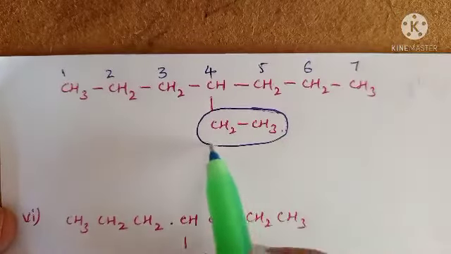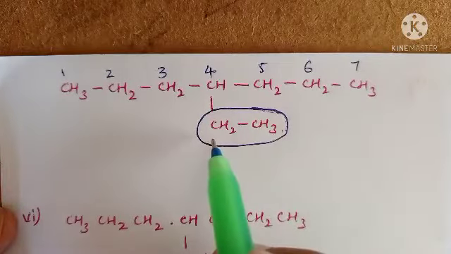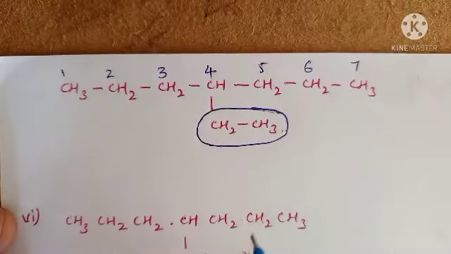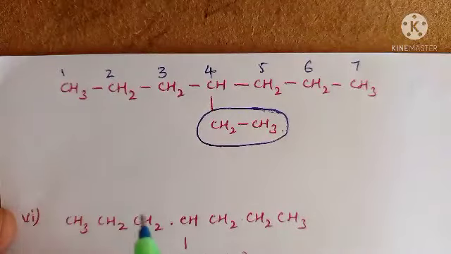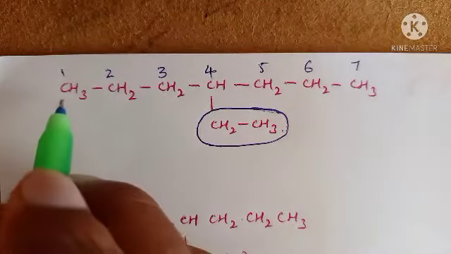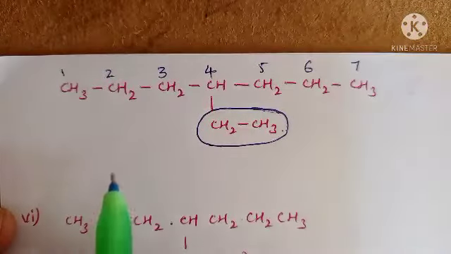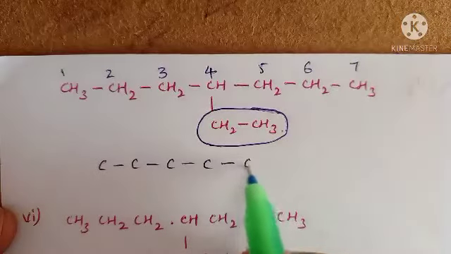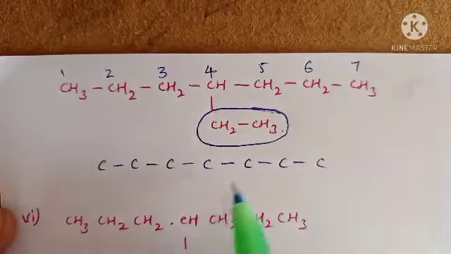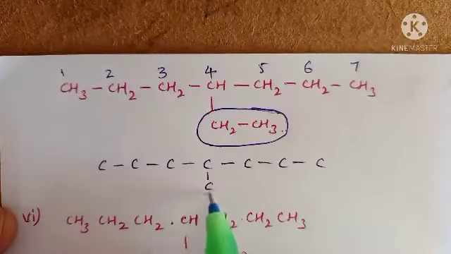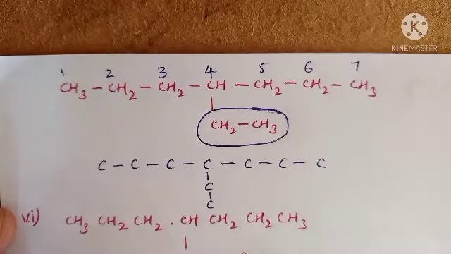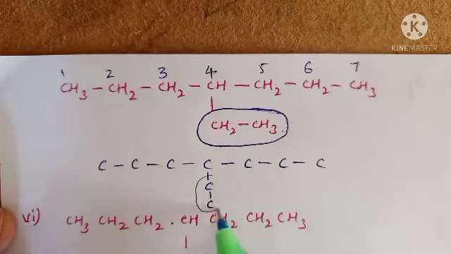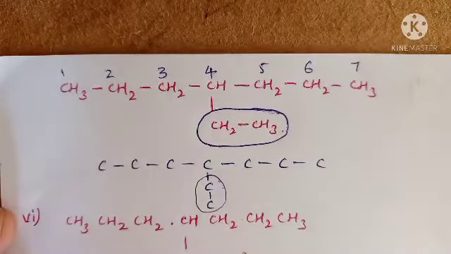This is the substitution. What is the substitution? The substitution is 1, 2. Two carbons are present, which means it is an ethyl group. This organic compound can also be written simply like this. How many carbons in the long chain? 7 carbons: 1, 2, 3, 4, 5, 6, 7. And at the fourth carbon, 2 carbons are present. These two are the same. This one we can write like this. This is the substitution.